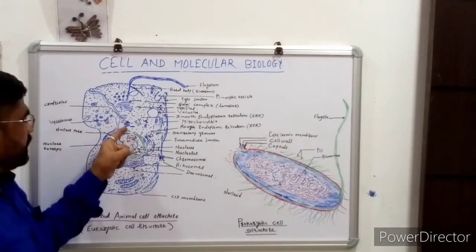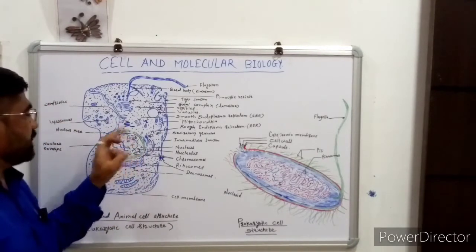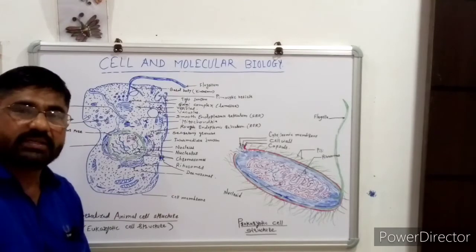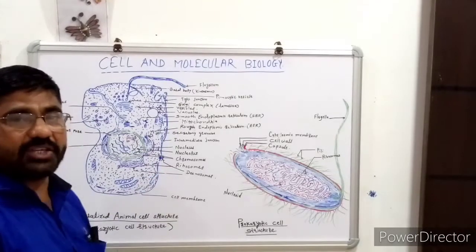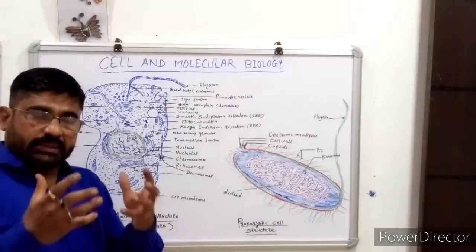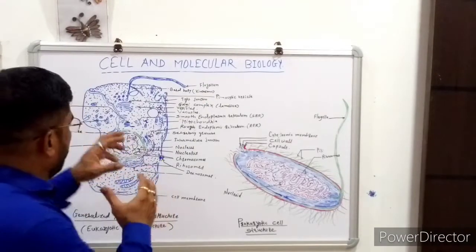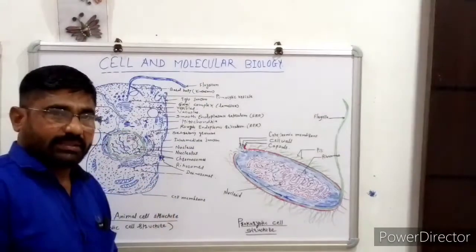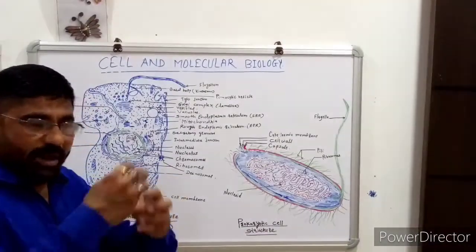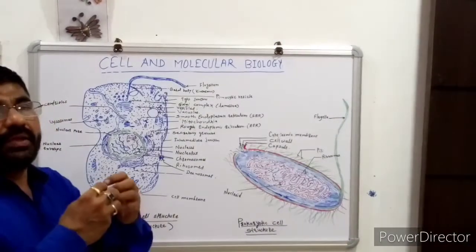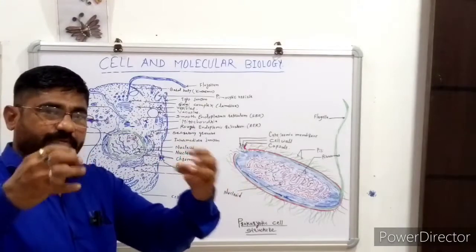Then there is the presence of the centrioles, the dotted dark structures. Centrioles are responsible for the formation of fibers: at the time of cell mitosis, spindle fibers are formed. The centriole is provided with specialized kinds of proteins, forming fibrous proteins, and then they form the spindle fibers.